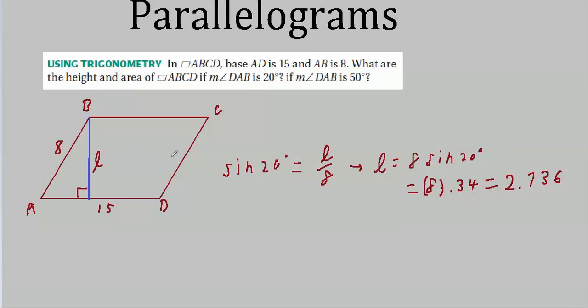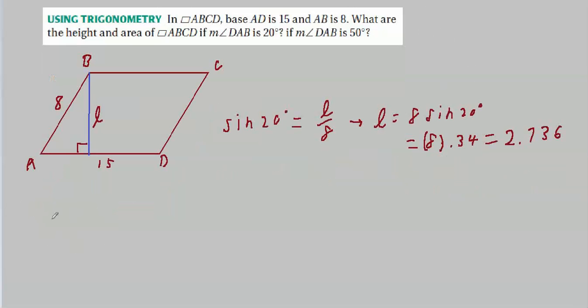They also ask about the area if this is 20 degrees. Well, now that we know what L is, we have the height. So our area when it's 20 degrees, I'm going to do it up here, what the heck. Just give myself a little more room here. The area, remember, is the base times the height.